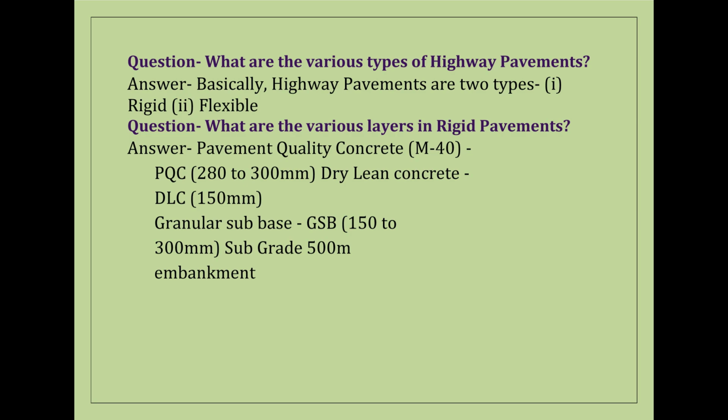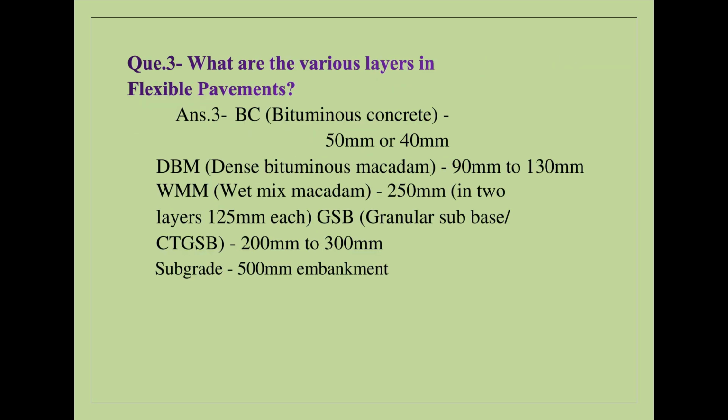Question: What are the various layers in rigid pavements? Answer: Pavement quality concrete M40, PQC, 280 to 300 mm. Dry lean concrete, DLC, 150 mm. Granular sub base, GSB, 150 to 300 mm. Subgrade 500 mm embankment.